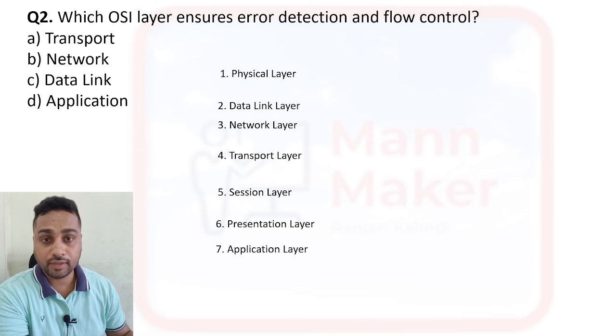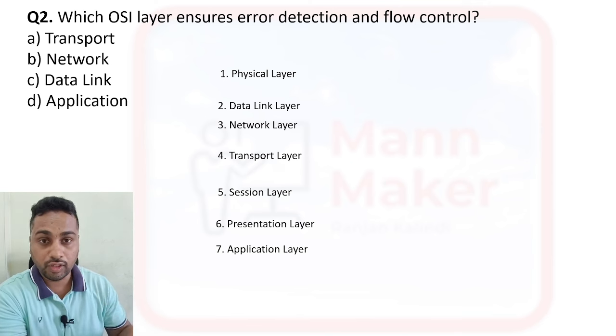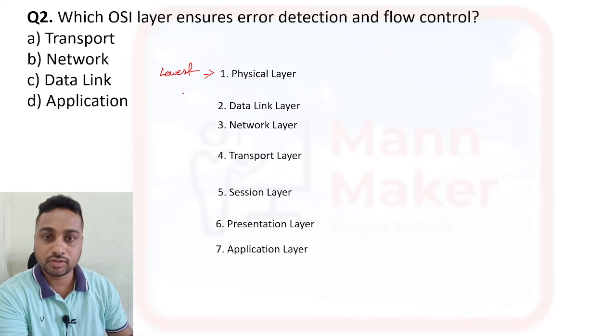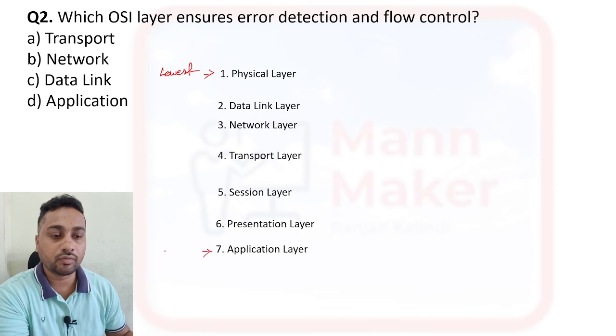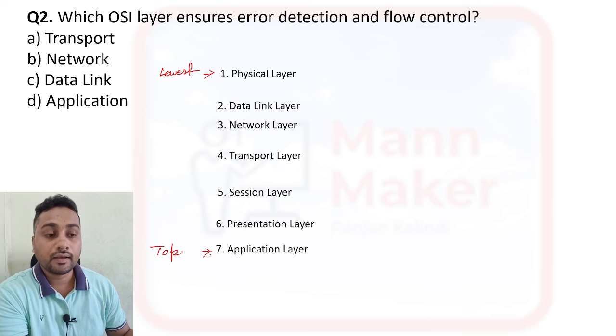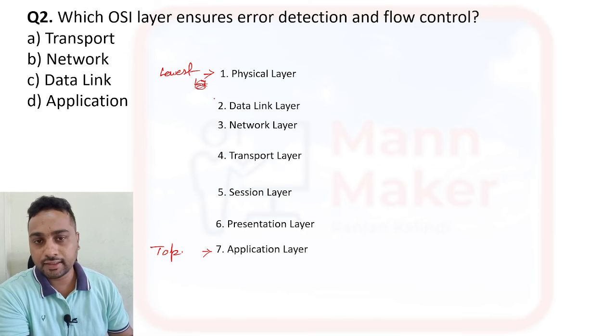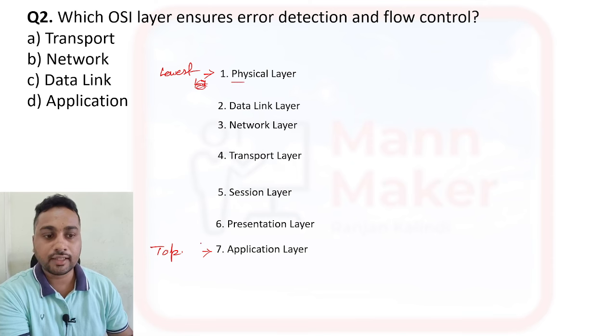The physical layer is the lowest layer, and the application layer is the topmost. So the physical layer comes on the low side and the application layer on the top side.